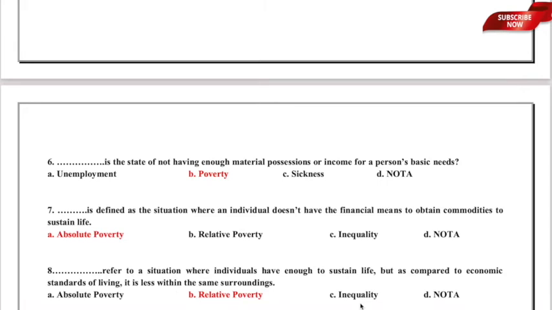So, I hope the definition of poverty is pretty much clear, and also the two important types known as absolute poverty and relative poverty are pretty much clear with respect to question number 6, 7 and 8. Let us now move to question number 9.